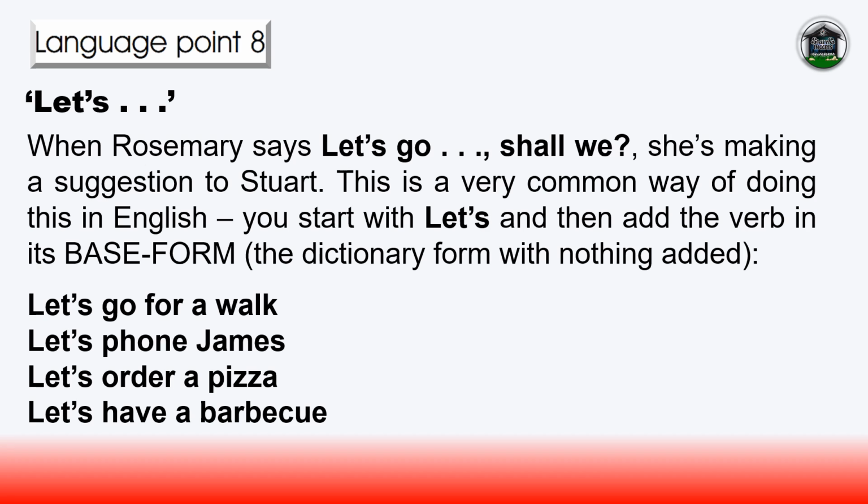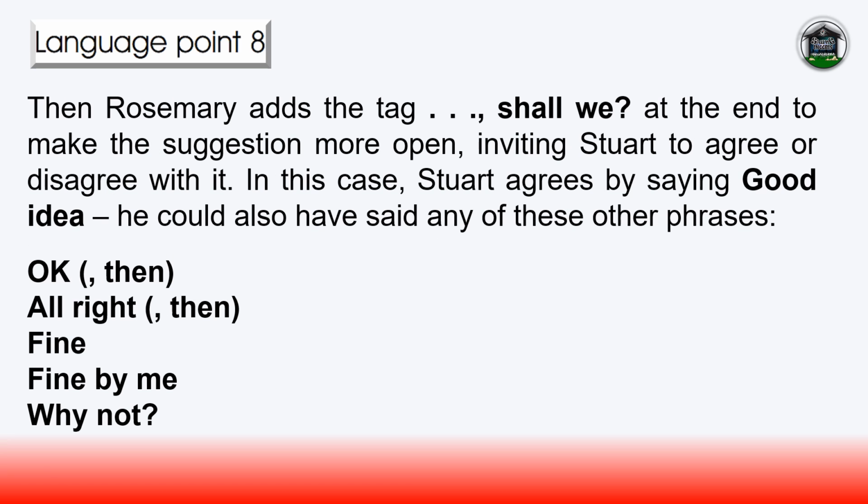Let's. When Rosemary says, "Let's go, shall we?" she's making a suggestion to Stuart. This is a very common way of doing this in English. You start with "let's" and then add the verb in its base form, the dictionary form with nothing added. Let's go for a walk. Let's phone James. Let's order a pizza. Let's have a barbecue. Then Rosemary adds the tag "shall we?" at the end to make the suggestion more open, inviting Stuart to agree or disagree with it. In this case, Stuart agrees by saying, "Good idea." He could also have said any of these other phrases: "Okay," "All right," "Fine by me," "Why not?"